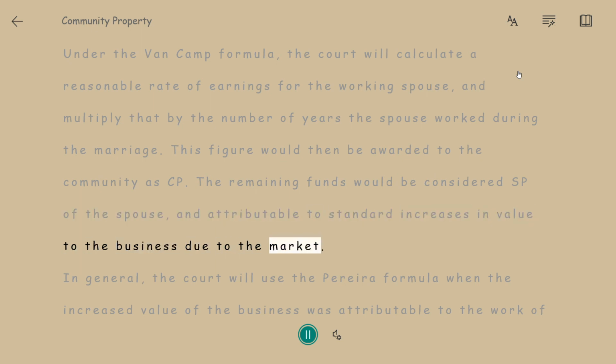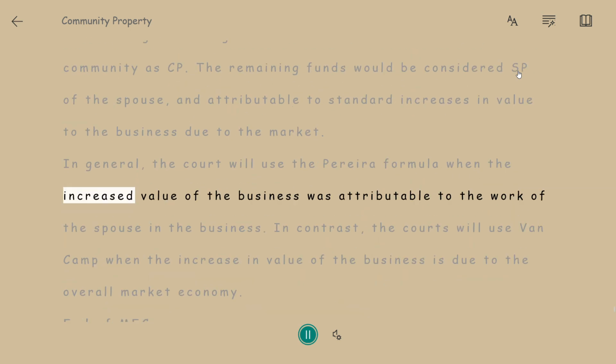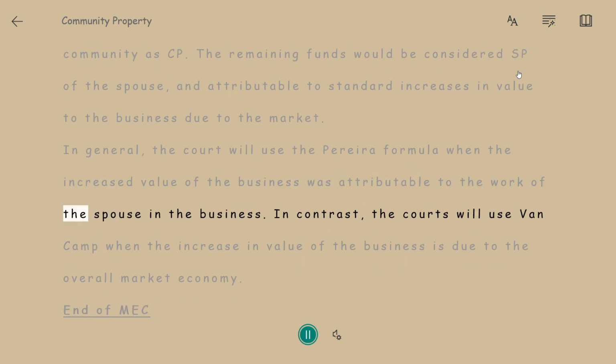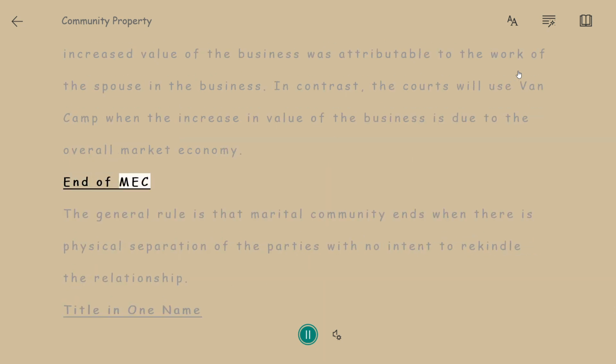In general, the court will use the Pereira formula when the increased value of the business was attributable to the work of the spouse in the business. In contrast, the courts will use Van Camp when the increase in value of the business is due to the overall market economy. End of MEC. The general rule is that marital community ends when there is physical separation of the parties with no intent to rekindle the relationship.